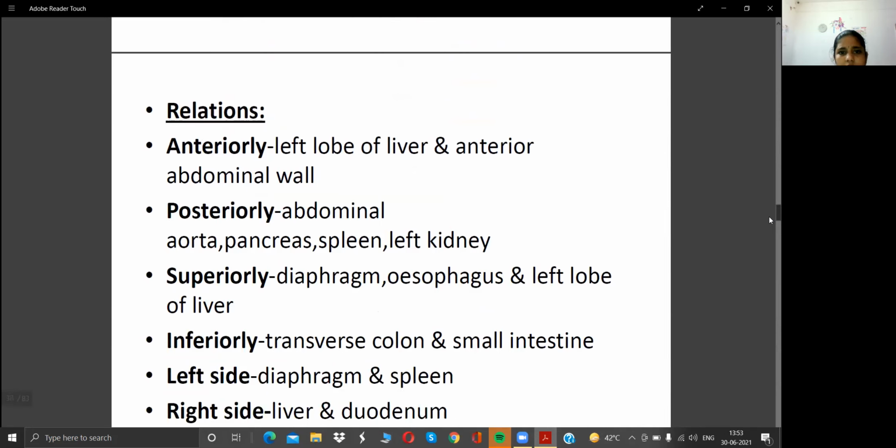Next, you can see the relations. Anteriorly, what organs do we see with the stomach? In the anterior portion, you can see the left lobe of the liver and the anterior abdominal wall. Posteriorly, the abdominal aorta, pancreas, spleen, and left kidney. Posterior means behind. Next is superiorly, meaning above. What organs are located above the stomach? You can see the diaphragm, esophagus, and left lobe of liver. Inferiorly, the transverse colon and small intestine. Next, on the left side, the diaphragm and spleen, and on the right side, the liver and duodenum.